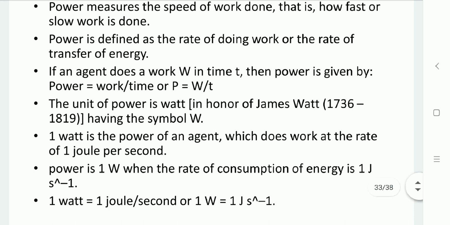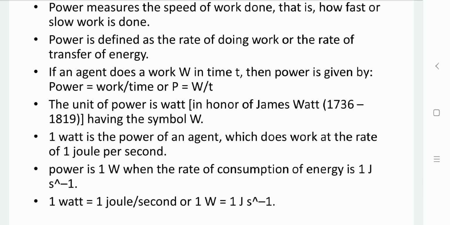Or we can say that 1 watt is the rate of consumption of energy of 1 joule per second. So 1 watt equals 1 joule per second.